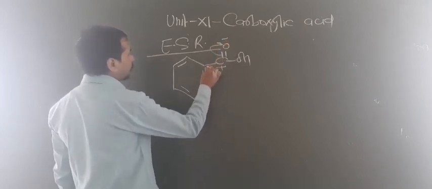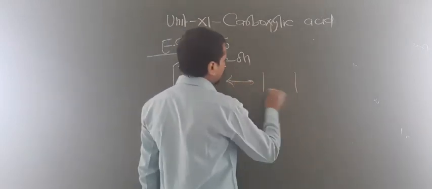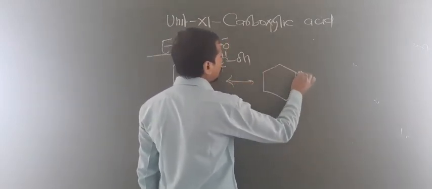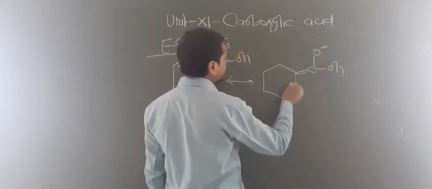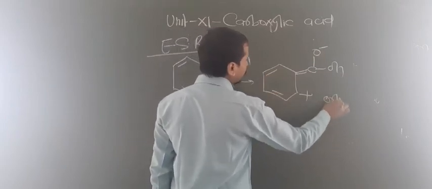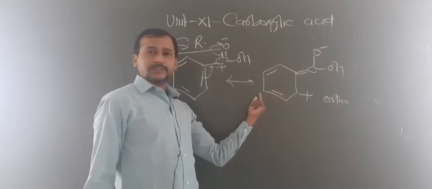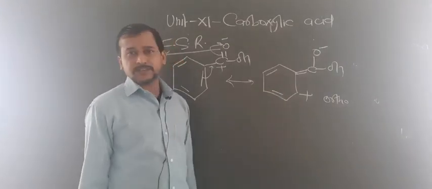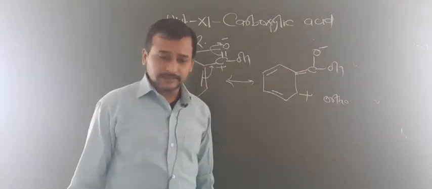Now this bond moves towards this bond. So now what happens basically here, we will get the positive charge at the ortho position. Are you getting this point? Positive charge at ortho position. So this is ortho. Again this positive charge moves to the para position and then again the ortho position. So that's why COOH is a meta director.